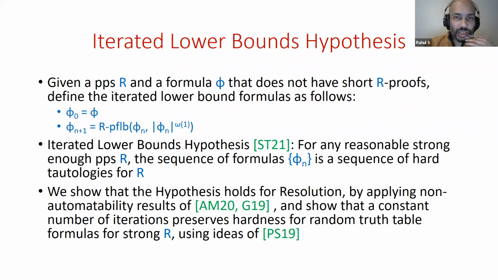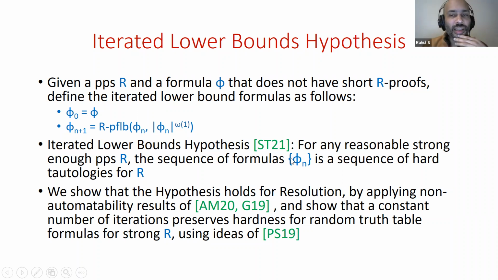One might guess not, and that's something that I explored in the second paper that I mentioned, with Iddo Tzameret. We define a hypothesis called the iterated lower bounds hypothesis. Given a propositional proof system R and a formula phi that is hard for R, a constant size formula, we define iterated lower bound formulas by iterating the lower bound operator. The lower bound operator transforms one formula into another, which expresses that the first formula doesn't have short proofs in R. So we start off with the formula phi, and then the formula phi n plus 1 expresses that phi n doesn't have polynomial size proofs in R.